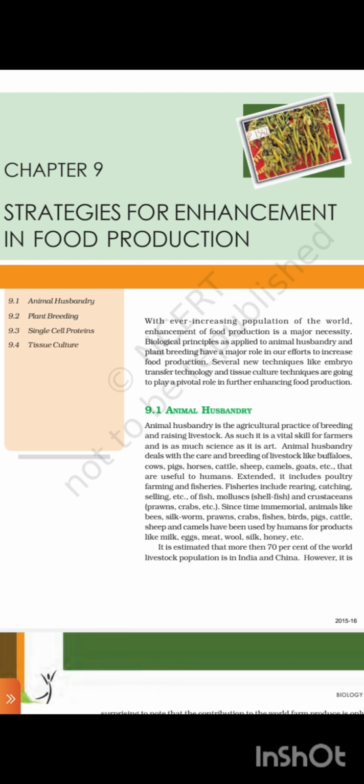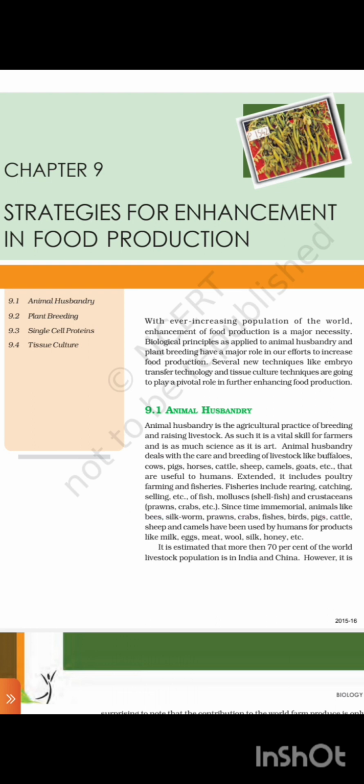9.1 Animal husbandry. Animal husbandry is the agricultural practice of breeding and raising livestock. As such, it is a vital skill for farmers and is as much science as it is art. Animal husbandry deals with the care and breeding of livestock like buffaloes, cows, pigs, horses, cattle, sheep, camels, goats, etc. that are useful to humans. Extended, it includes poultry farms and fisheries. Fisheries include rearing, catching, selling, etc. of fish, mollusks, shellfish, and crustaceans like prawns, crabs, etc.